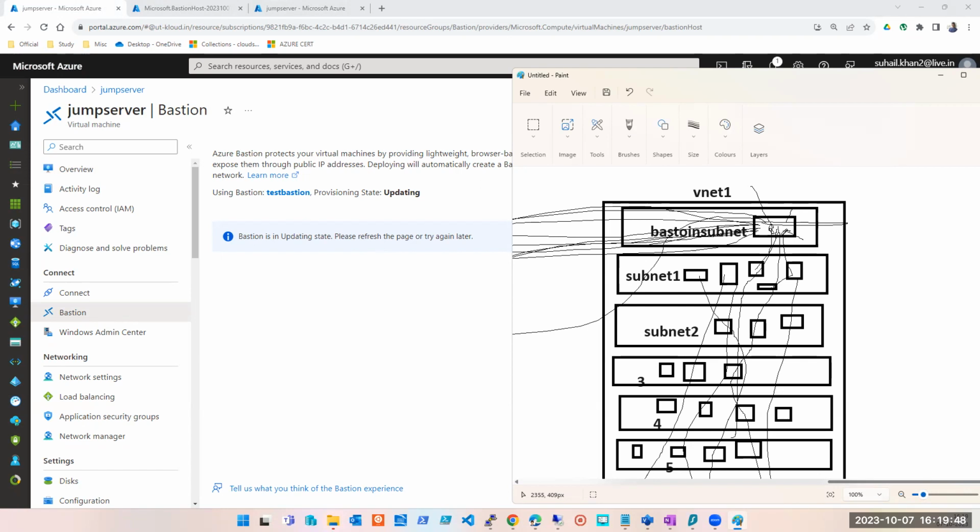Bastion is not a resource from where you can directly take remote. Bastion is not a thing on which you can log in. Through Bastion you can log in to your machine. So you can have multiple machines also, but it's always better that you log into one machine using Bastion, and you can keep a common password, so everyone can join to that Bastion server. And after coming in through Bastion, log in to your own private servers via RDP, whose password and ID only you will have. Is it clear, guys?